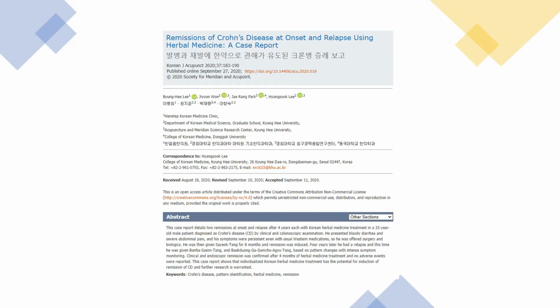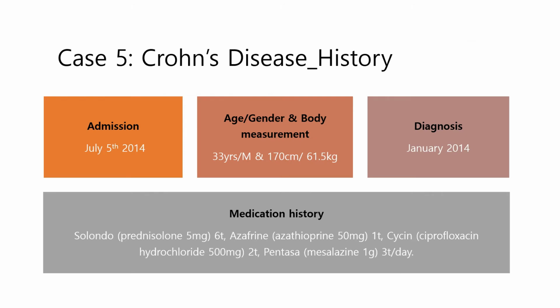In 2020, I published my Crohn's disease case report. The patient came to my clinic on July 5th in 2014. He is 33 years old, male. He is 170 centimeters, 61.5 kilograms. In January, he had severe abdominal pain and was diagnosed with Crohn's disease. He lost 9 kilograms after the diagnosis of Crohn's disease.